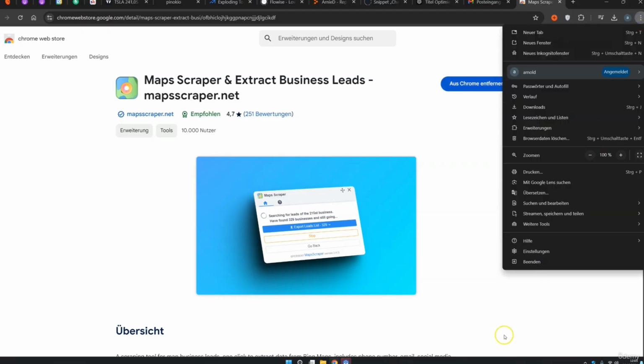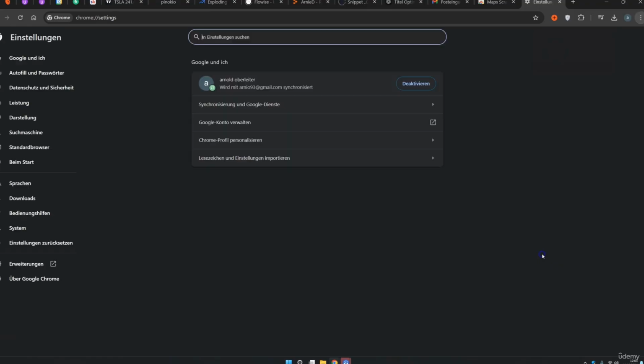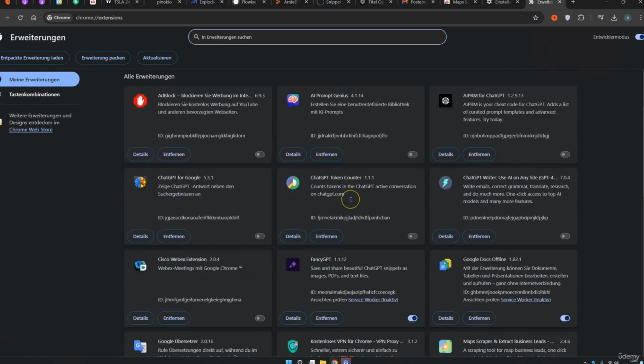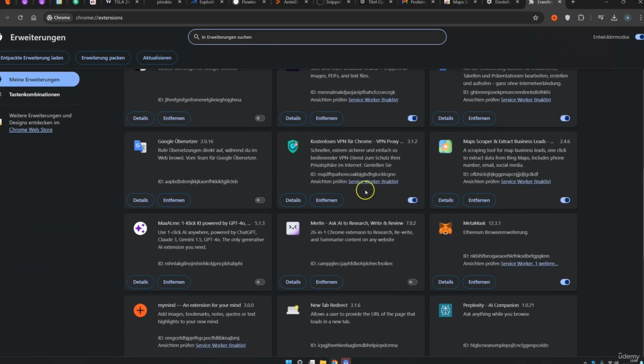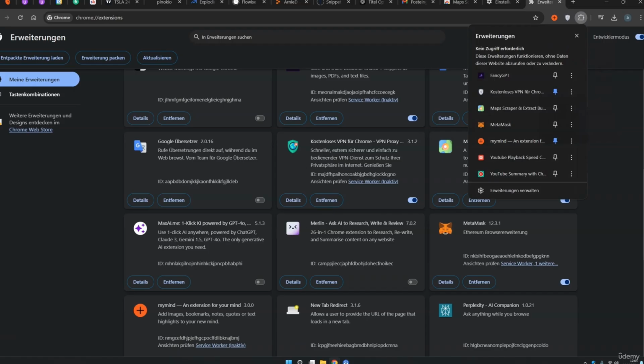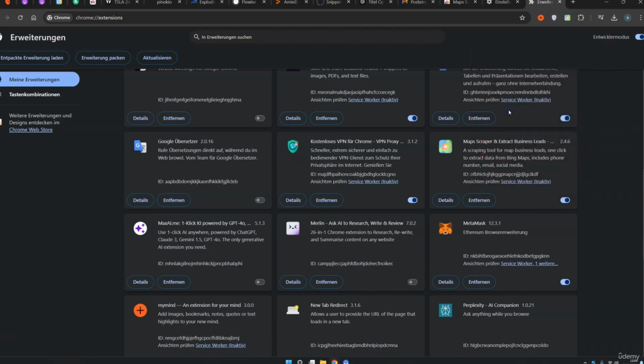After that, you can go to your Chrome extensions. For that, you click on settings, extensions, and 99% of the time you'll find the thing here somewhere. It looks exactly like this. Maps Scraper and extract business leads. You need to activate it, and once it is activated, it works. It is now saved under this puzzle piece here at the top. When you click on it, then we have here Maps Scraper and extracts business data.